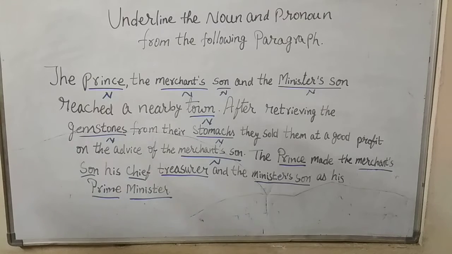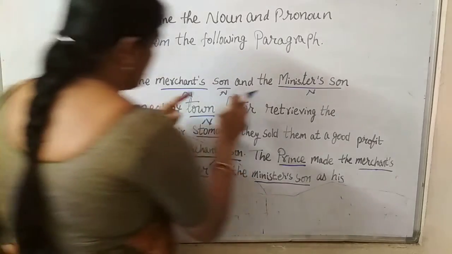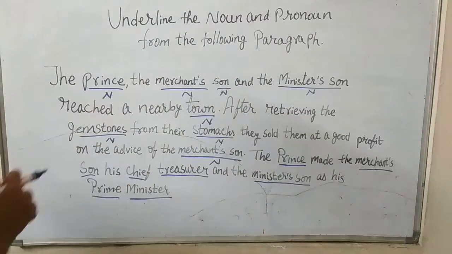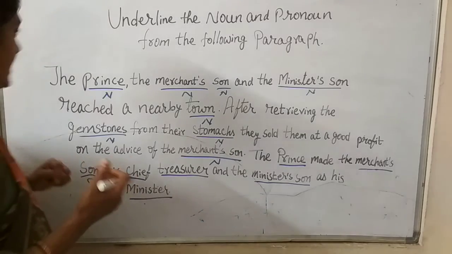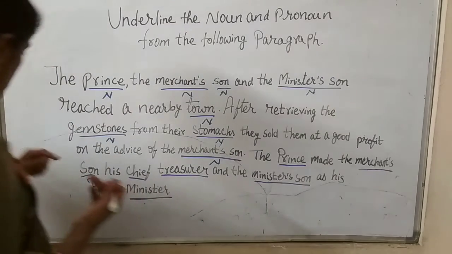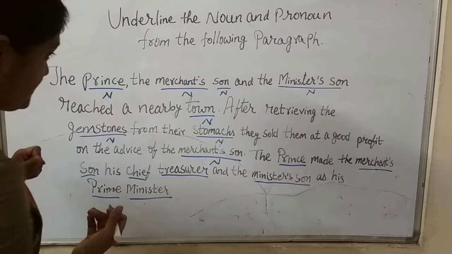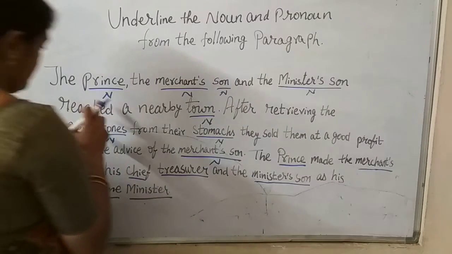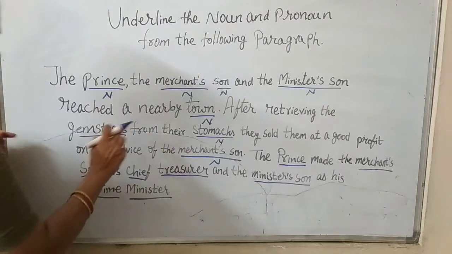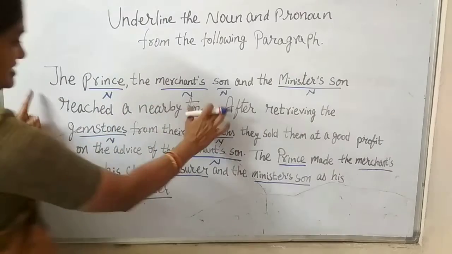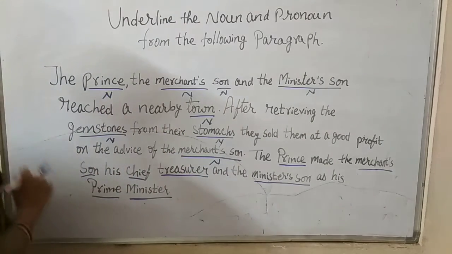Now to differentiate the nouns and the pronouns, what do we do? We will circle the pronouns. Here we have underlined the nouns, so whatever pronouns are there, we will circle them. So what are pronouns? He, she, it, their, we, them. All these are called pronouns. Now let's see, do we have any such words in the paragraph over here? The prince, the merchant's son and the minister's son reached the nearby town. In this particular sentence, we don't have any pronouns.